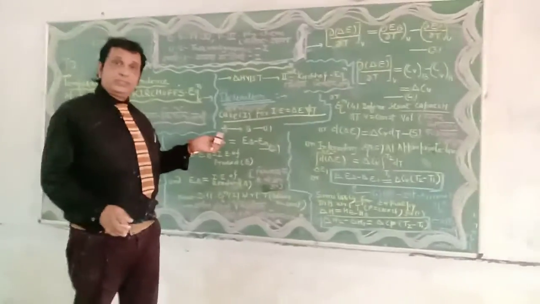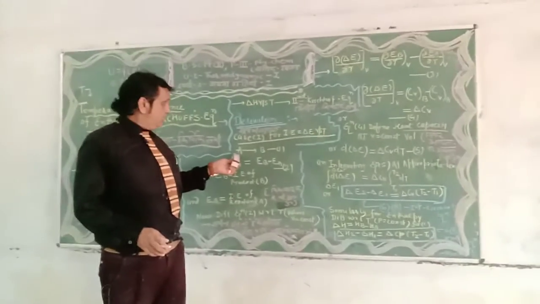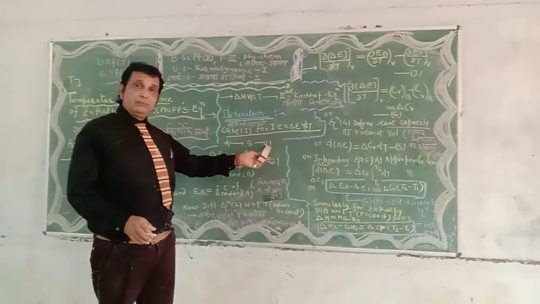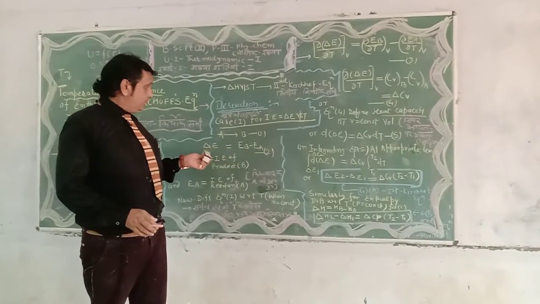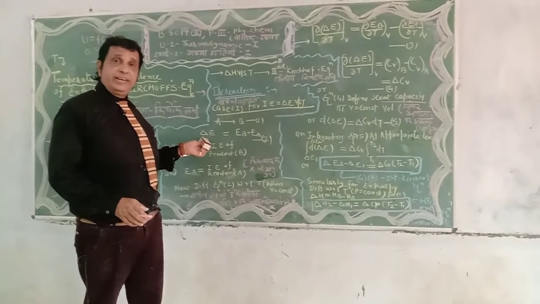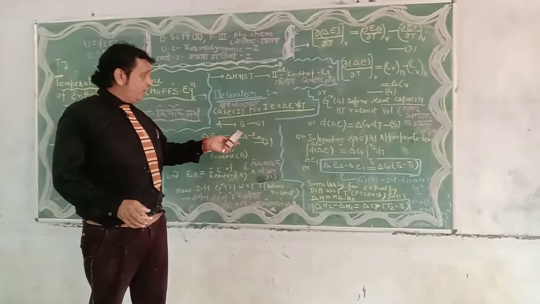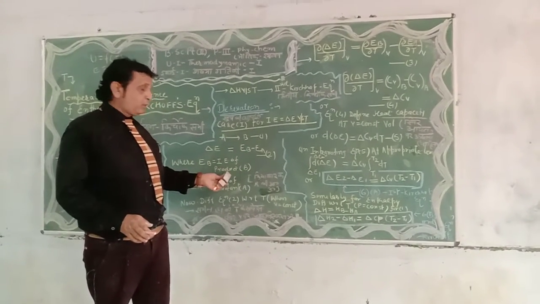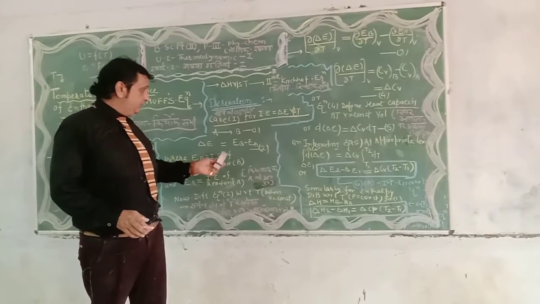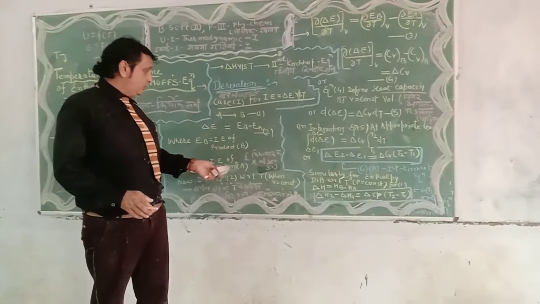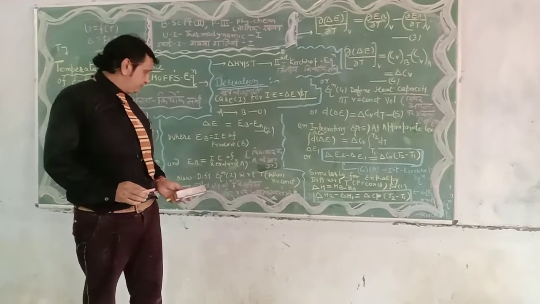This chemical process undergoes reactant A to product B, say equation number 1. The net change of internal energy one can write: del E is equal to EB minus EA, where EB is the internal energy of product B, and EA is the internal energy of reactant A.